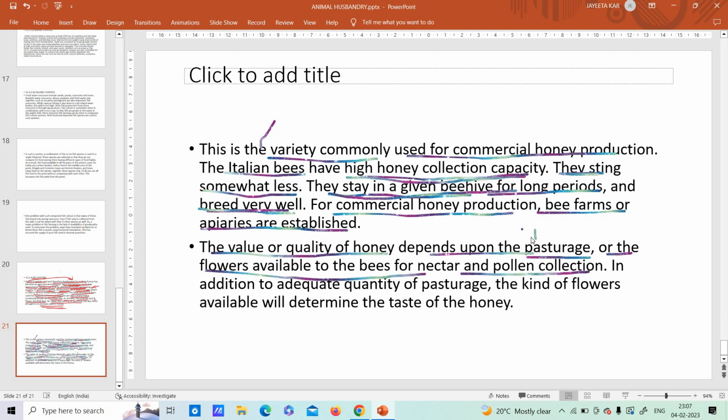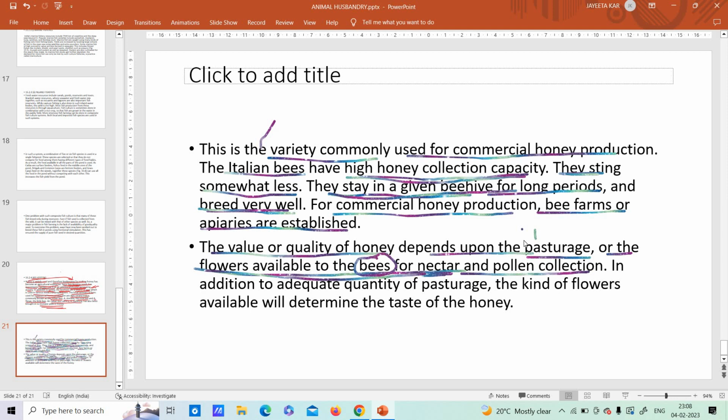So number one is pasturage. Pasturage means the land where pastures grow. Then your next question is, ma'am, what is pasture? Pasture means where you get the green grasses and everything. Number two is the flowers available to the bees for nectar. Now you see, if the soil quality is good, then the quality of the flower will also be good. Now inside the flower we have the nectar. Now this nectar is collected by whom? By the bees, and is taken to the beehive for the generation of honey.